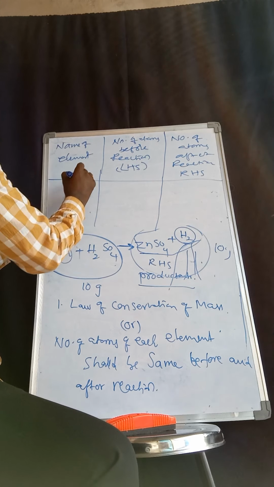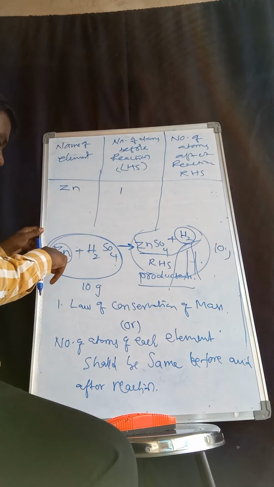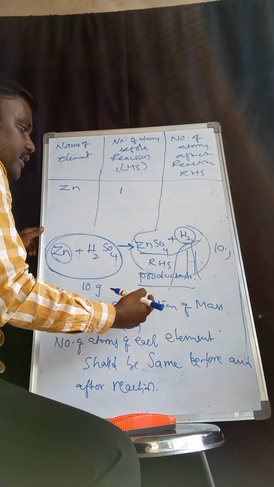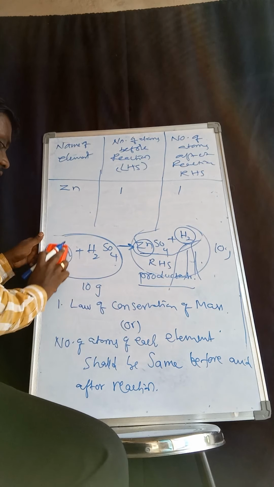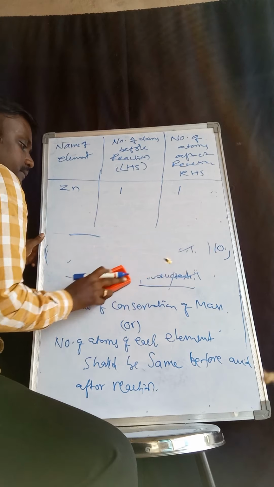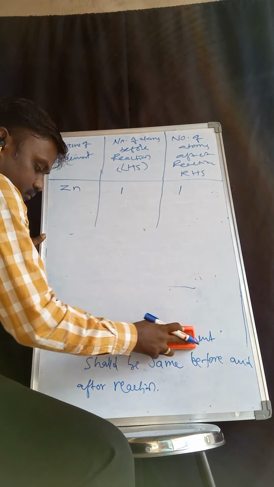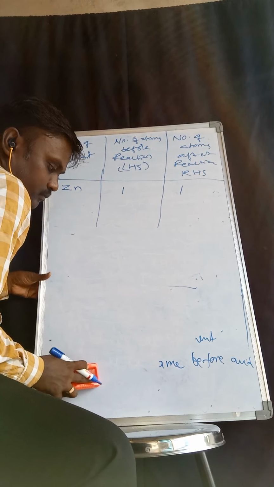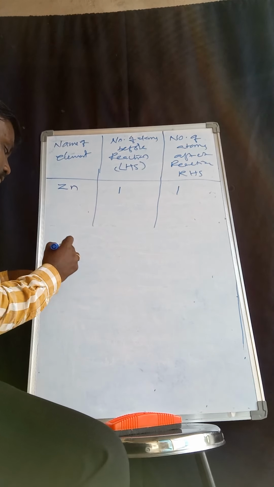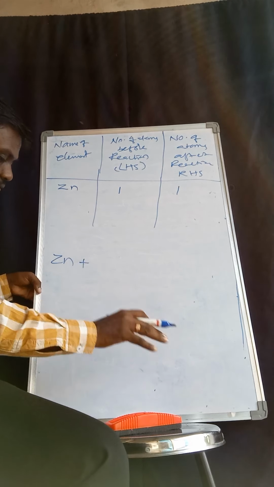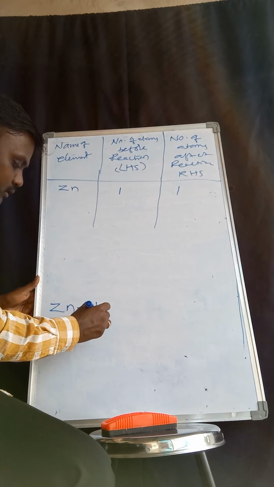So what is the name of the element? Zinc. How many atoms are there? Only 1. And next, how many are there after? Zinc, only 1. I am writing neatly once again: zinc plus H2SO4.